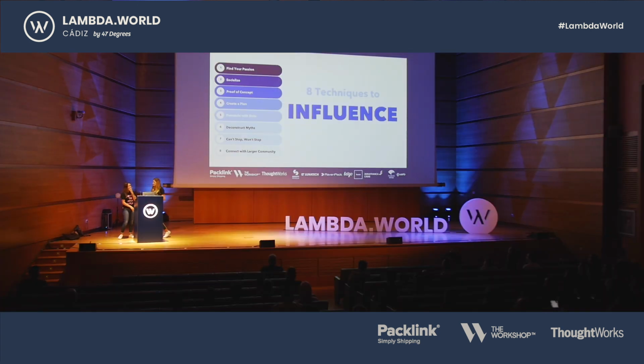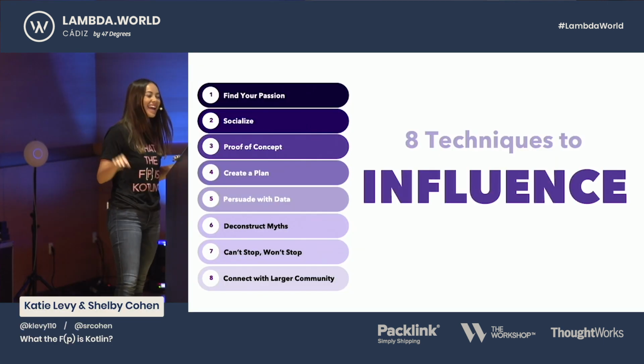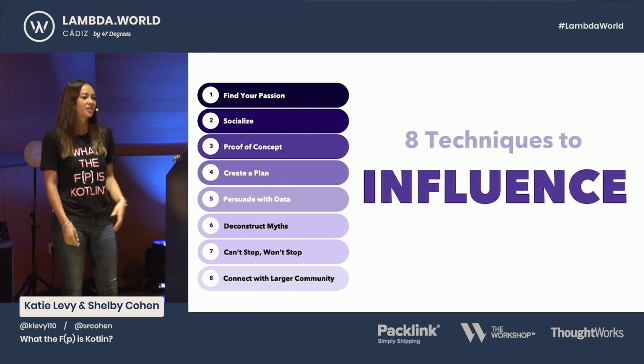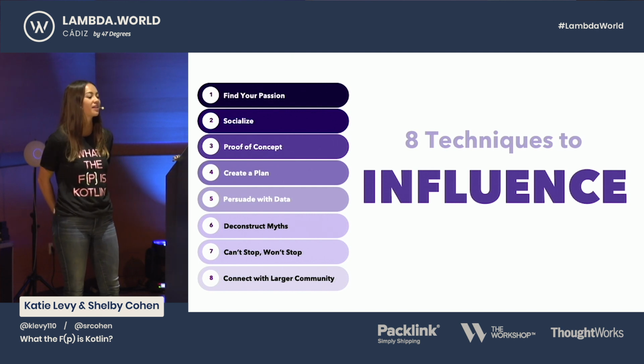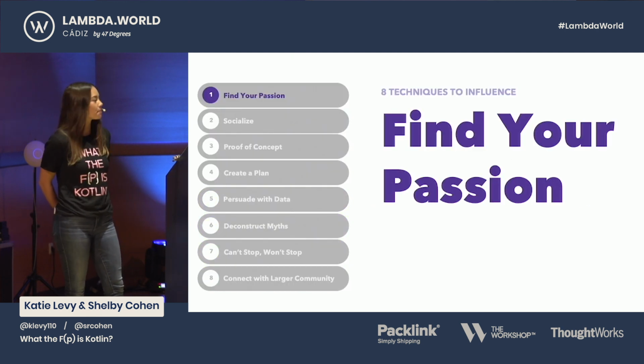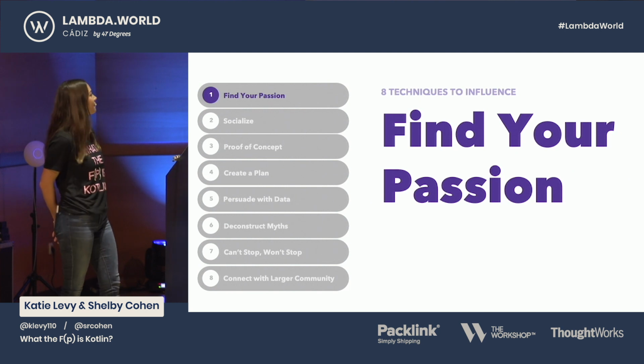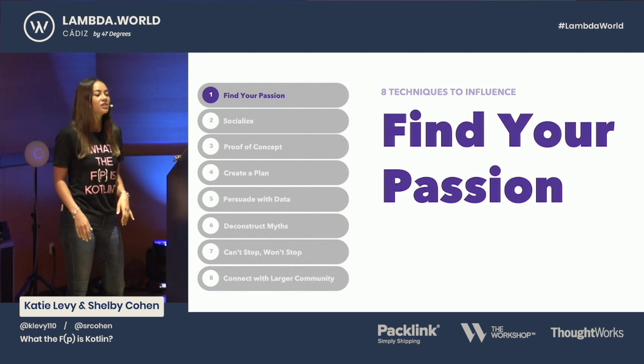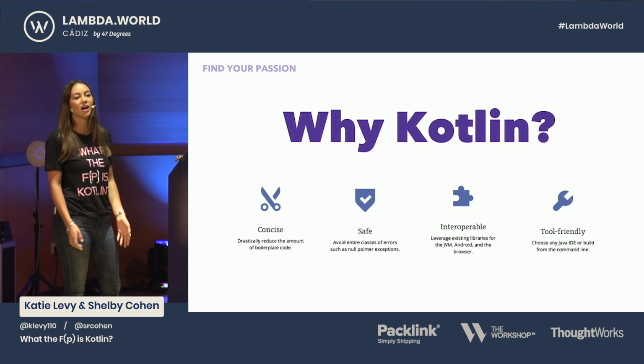So these are the 8 key techniques we're going to walk you through on how to influence change on your team or at your company. So the first step is to find your passion. You want to find something you're really excited about, something you can talk about forever and you're really, really pumped about. So for us, that was Kotlin.